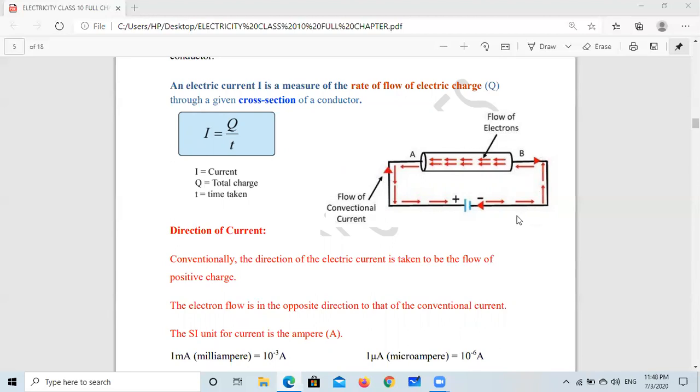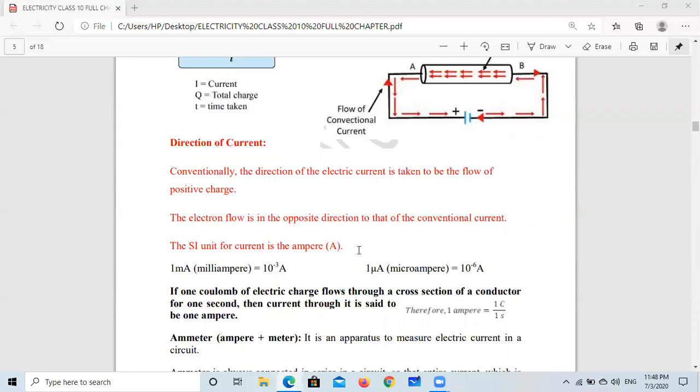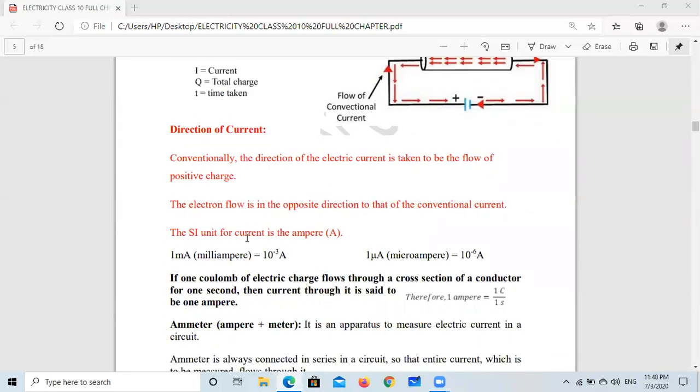But the flow of electrons is from negative to positive. The SI unit for electric current is ampere. 1 milliampere is 10 to the power minus 3 ampere, and 1 microampere is 10 to the power minus 6 ampere. If 1 coulomb of electric charge flows through a cross section of a conductor for 1 second, then the current through it is said to be 1 ampere.